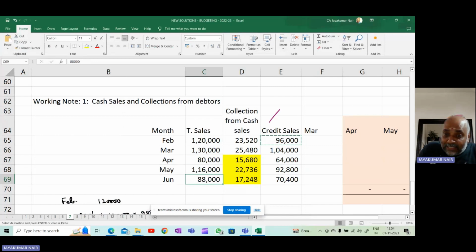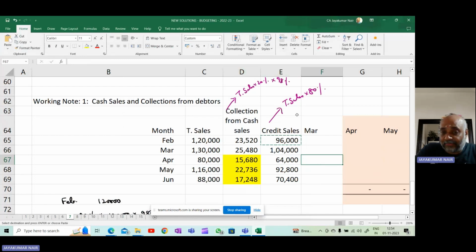So how did I get this? It is the total sales into 80%. Okay, how did I get this? It is the total sales into 20% into 98%. That will give you these figures.